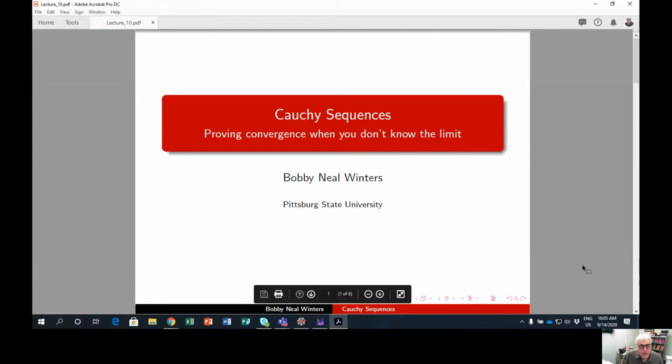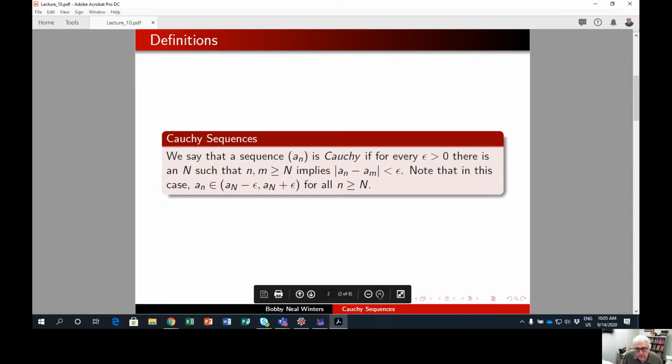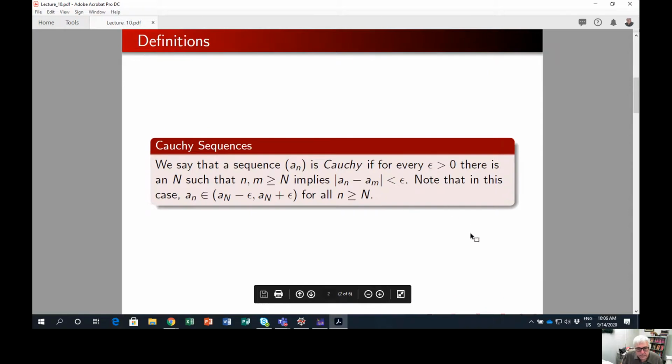Today we're going to be talking about Cauchy sequences. This is when you can prove convergence, but you don't know the limit. You don't have a target value. And we're going to start off today with a definition of a Cauchy sequence.